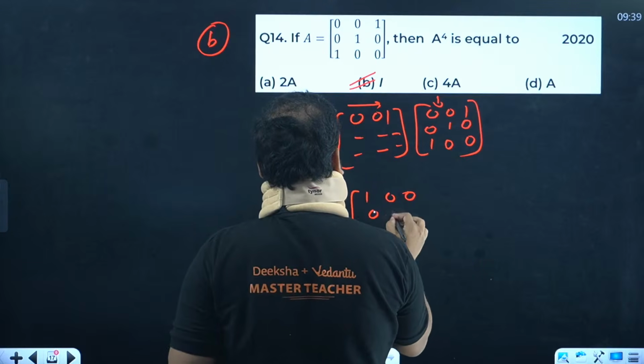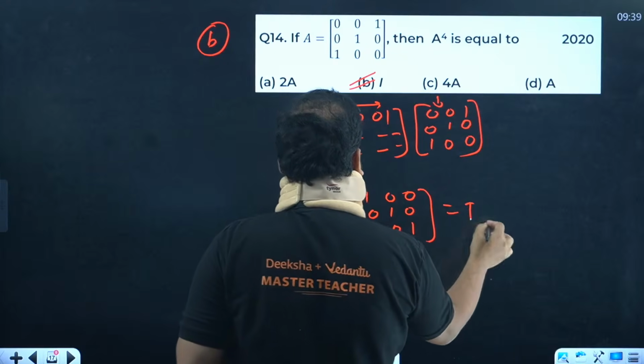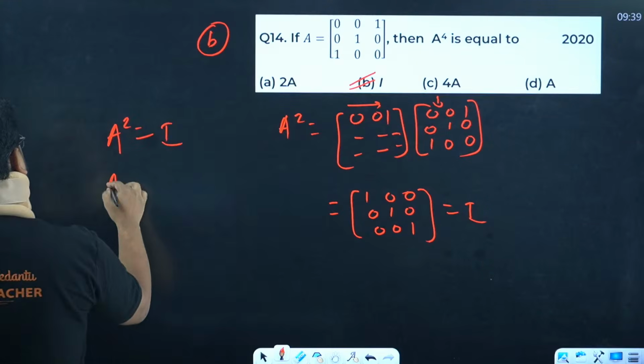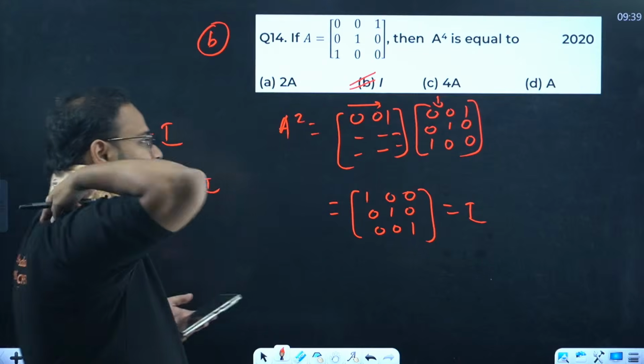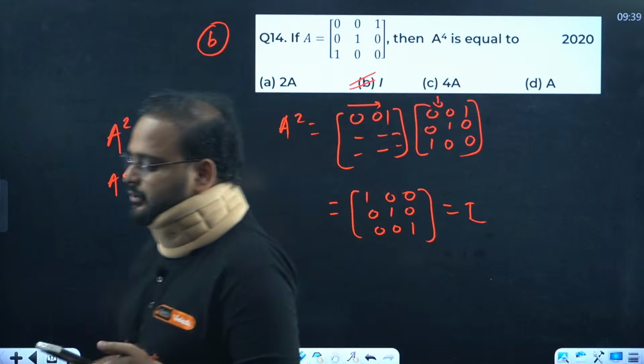It will come as this only. Please solve it, okay? This is nothing but I. So if your value of A square is I, the value of A power 4 is also I square. How much is that? I, that's option B. So that's what I said. Some questions will be that easy. Okay, moving on.